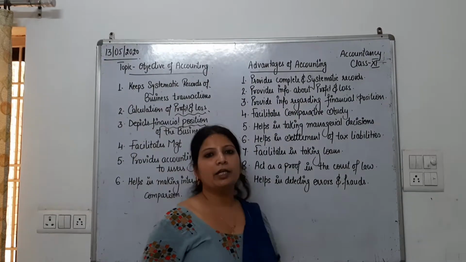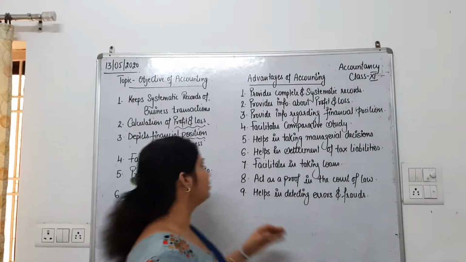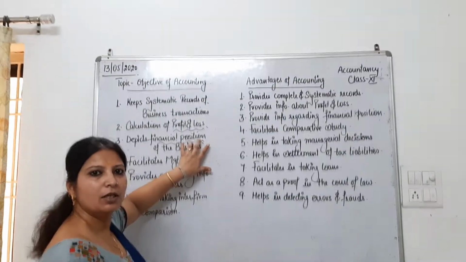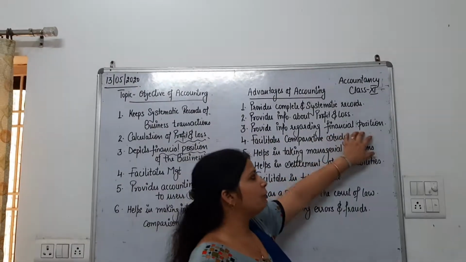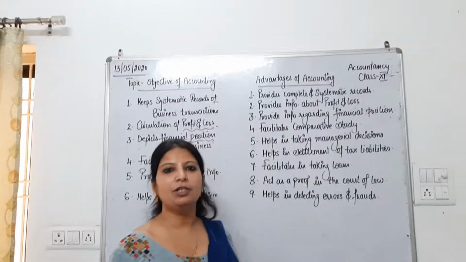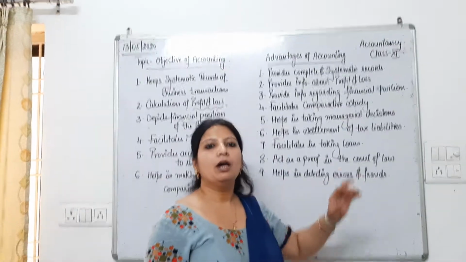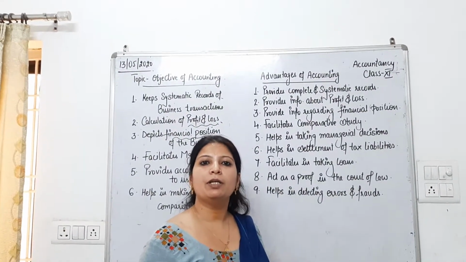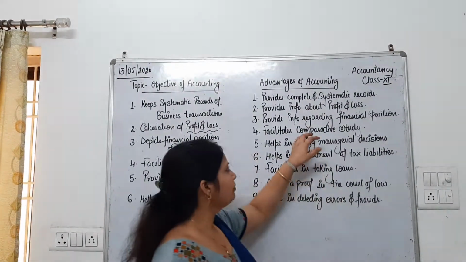Provide information regarding the financial position. Financial position, which we have already covered, shows the financial soundness. It is shown by the balance sheet of the firm, and that shows the position of assets, liabilities and capital at the end of the accounting period.